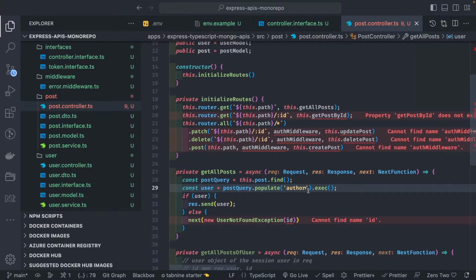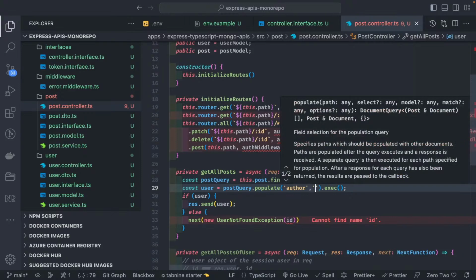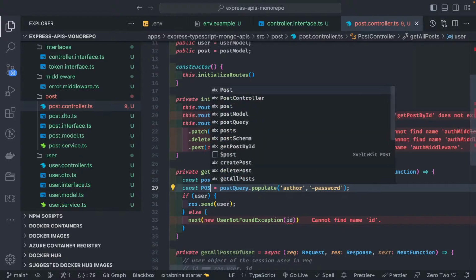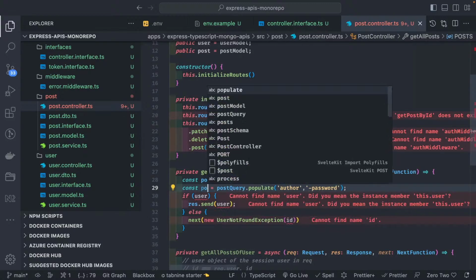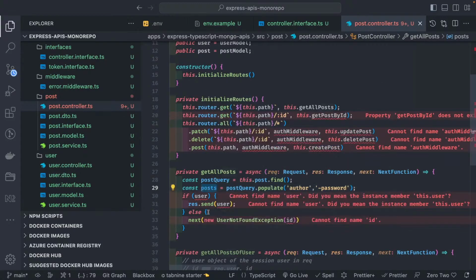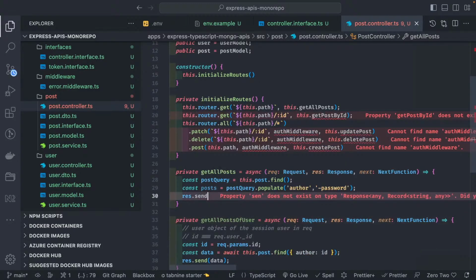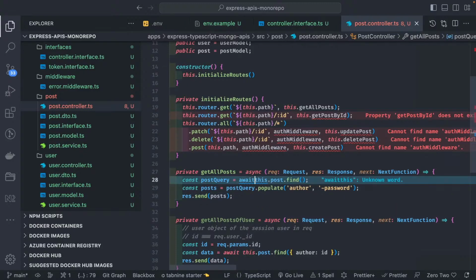We want to populate this, and we want to exclude the password field from that. That's it. Populate, this will give me all the posts that I can send. So I can simply do response dot send. If the posts are there, we will be able to send them. Otherwise, it will send an empty array. Response dot send posts. So await this dot find. We can just do await on this.